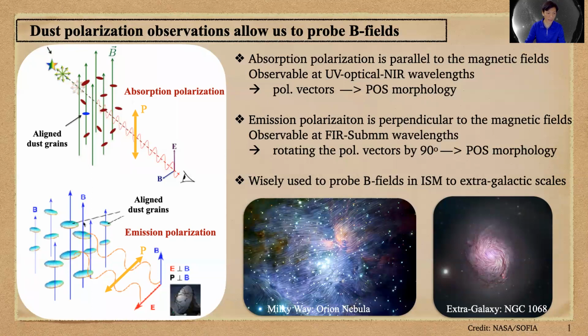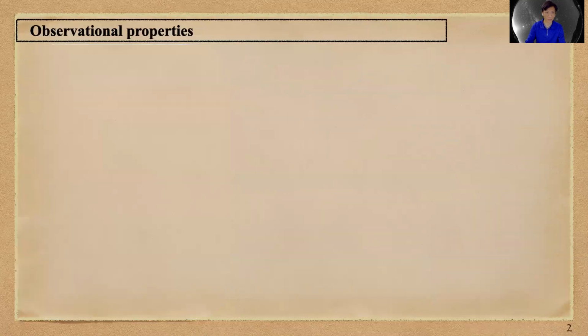On the other hand, the dust grain will re-emit, and this re-emission will polarize perpendicular to the ambient magnetic field. Therefore, rotating the polarization vector by 90 degrees will help us trace the plane-of-sky position of the field. This emission polarization is observable at longer wavelengths, from far infrared to sub-millimeter. This mechanism is widely used to probe the magnetic field from the interstellar medium to extragalactic scales.